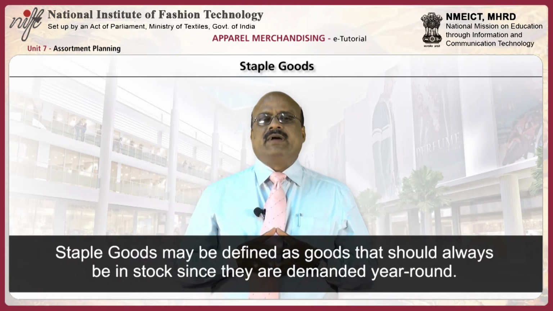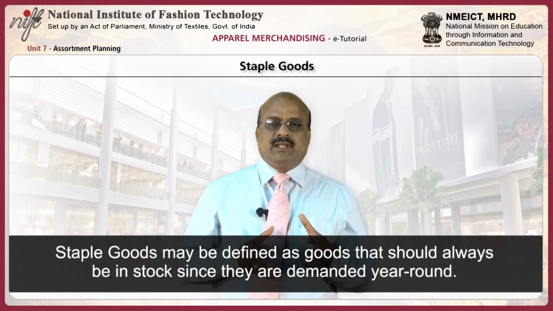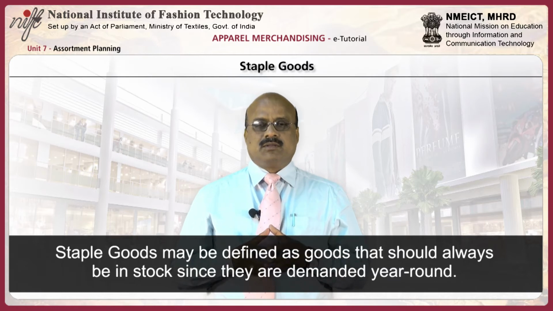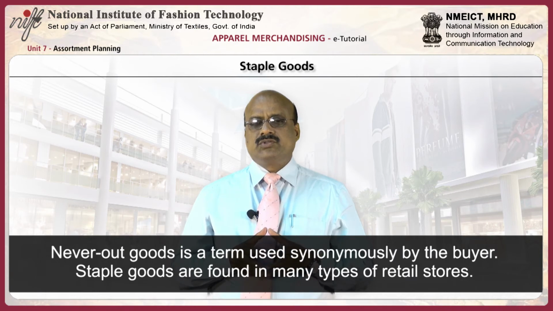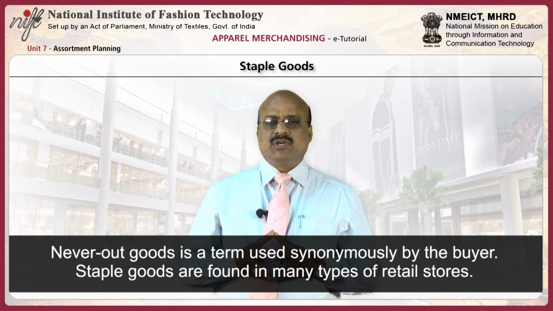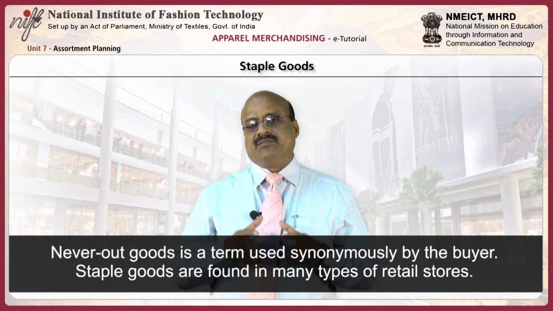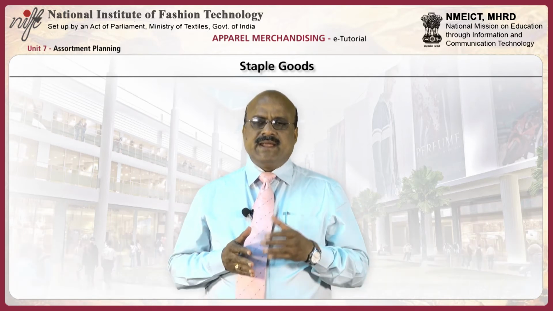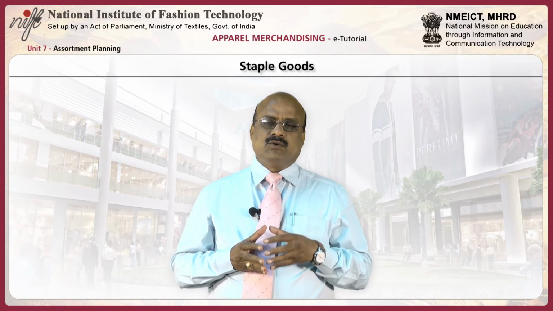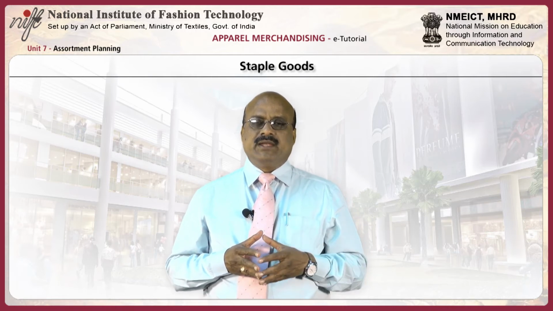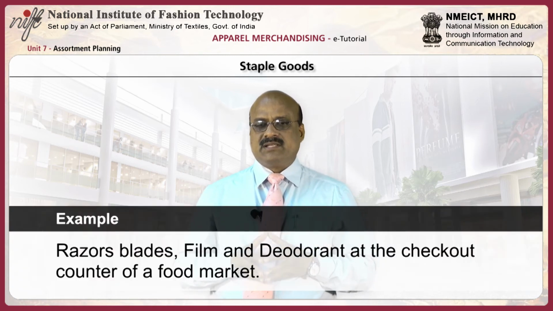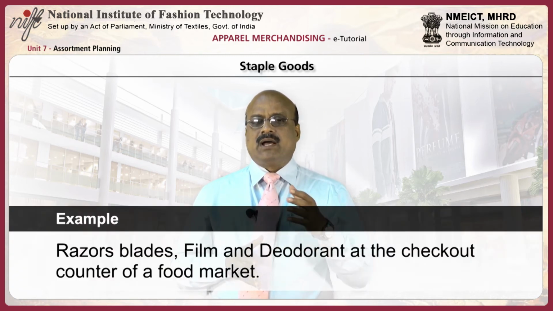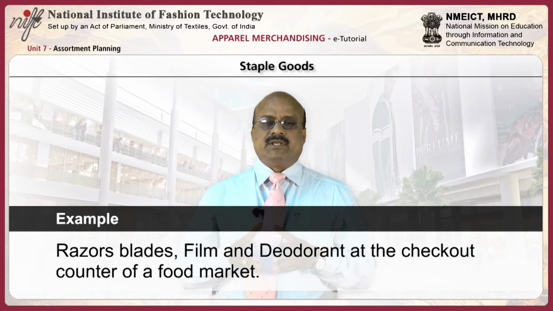Staple goods may be defined as goods that should always be in stock since they are demanded year around. Never out goods is a term used synonymously by the buyer. Staple goods are found in many types of retail stores. Notice the kind of merchandise found by the checkout counter of a food market or a variety store. Here one will find razor blades, film and deodorant among others.